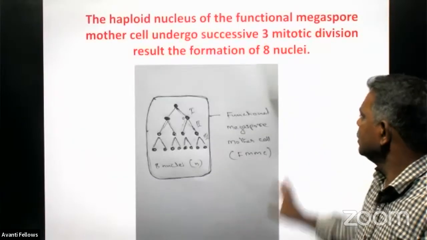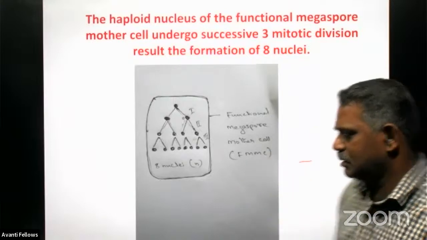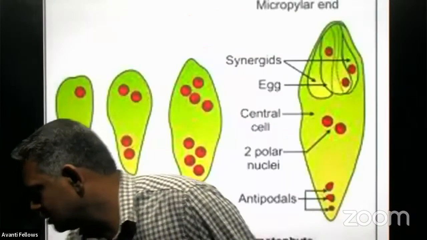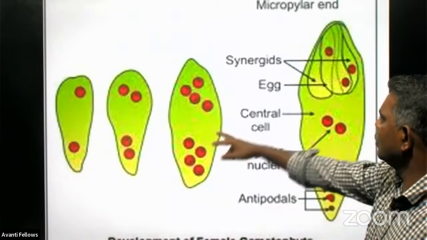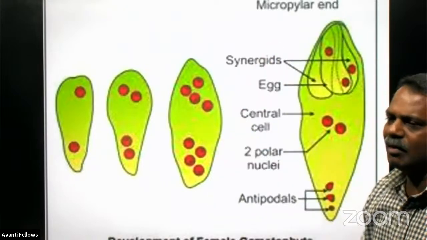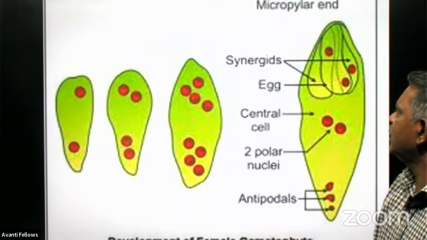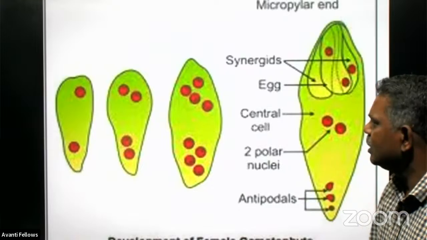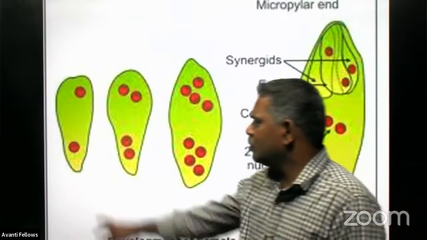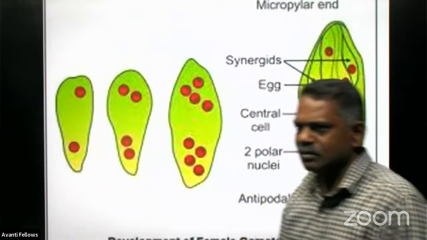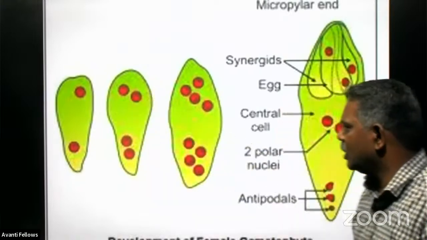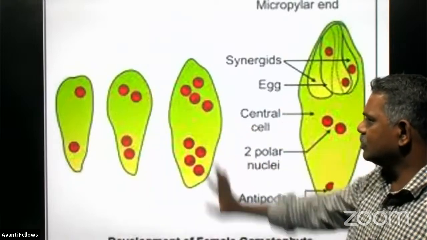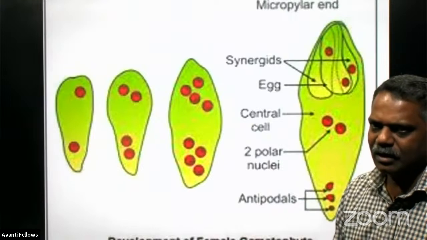Later, this one undergoes division of its nucleus repeatedly, and the division is mitotic division only. The first division produces two nuclei, then the second division produces four nuclei, and the third division produces eight nuclei, right?